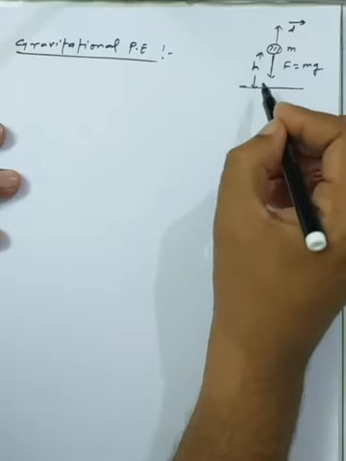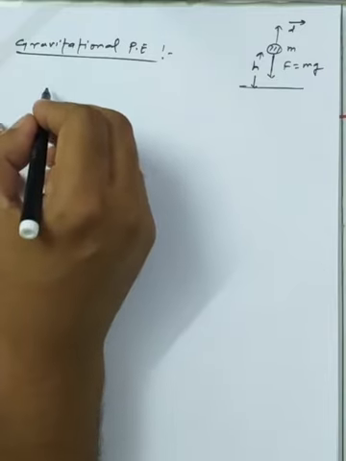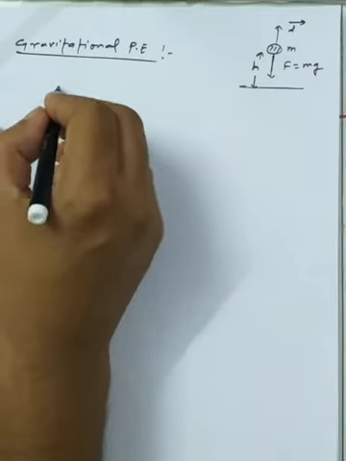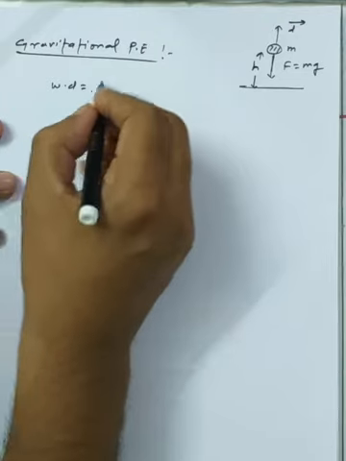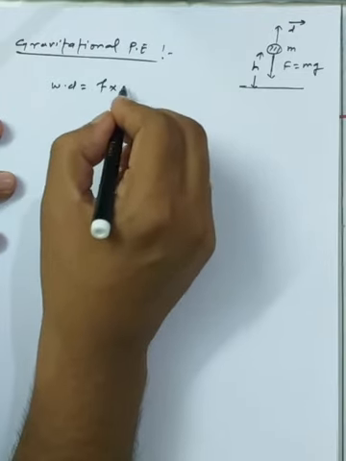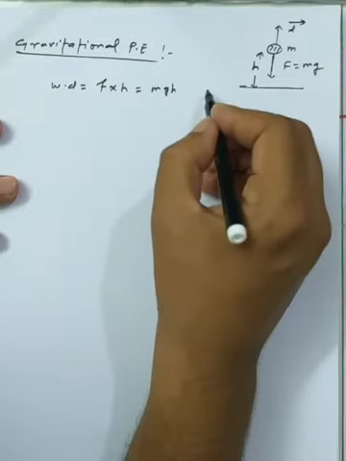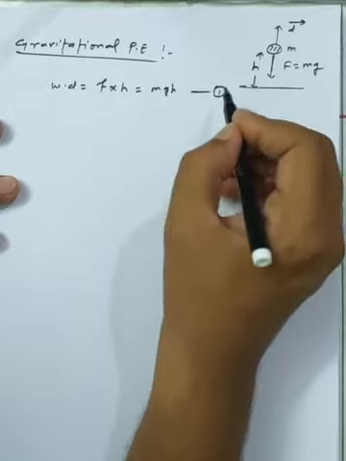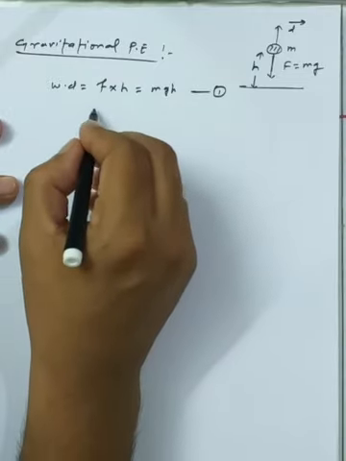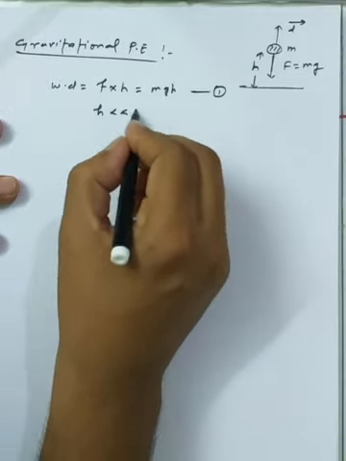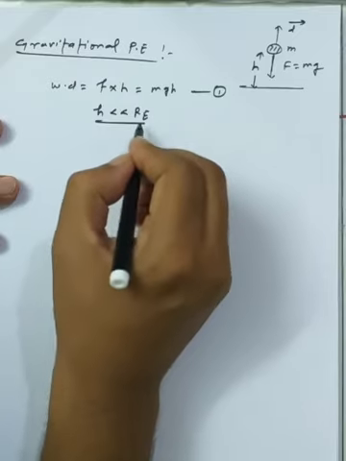So the work done by the force of gravity, that means the work done against gravity, we can state as force times displacement, and we have taken the displacement up to height h. So we write the general equation, equation number one, and we assume that the height of the object is very much less than the radius of the Earth.